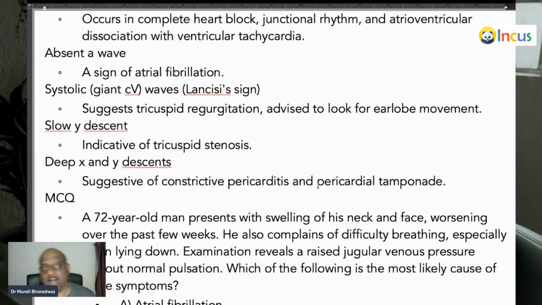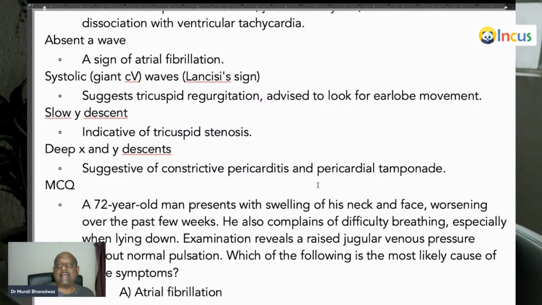Absent A wave, atrial fibrillation. Similarly, Lancisi's sign, that is systolic giant CV waves, both V and C combined, they became giant. So when will you see the V wave? V wave is whenever the ventricle is getting filled with voluminous blood, right? So whenever there is any tricuspid regurgitation, the regular blood and the regurgitant blood once more comes and fills into the ventricle. That leads to systolic giant V wave, is what you need to remember.